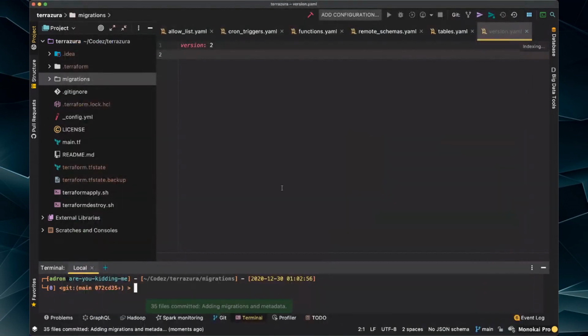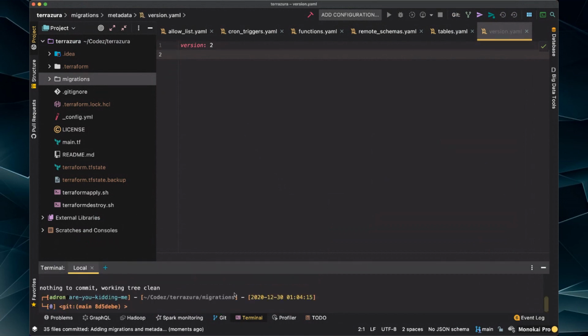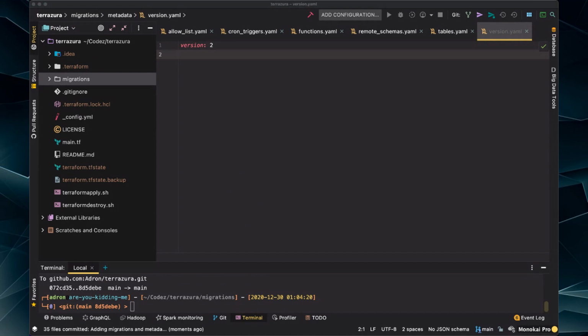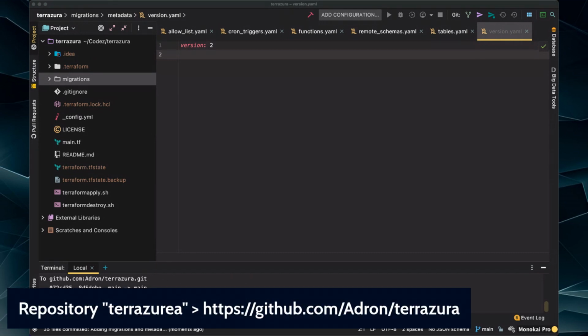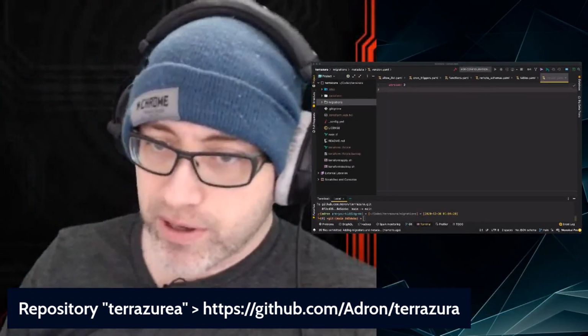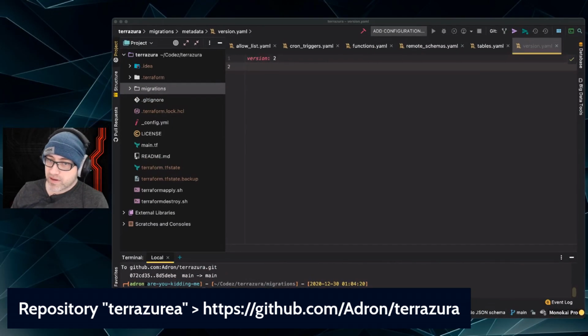Now let's commit them. Okay, so now git push, and that'll be up on my repo, which, speaking of, the repo for this stream today is right here. So go check it out if you want to check out the stream repo. It's got all the code bits in it.